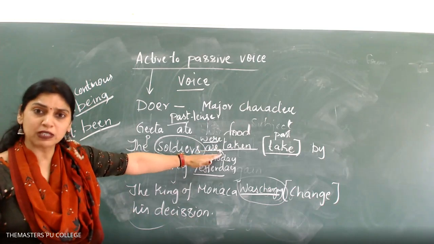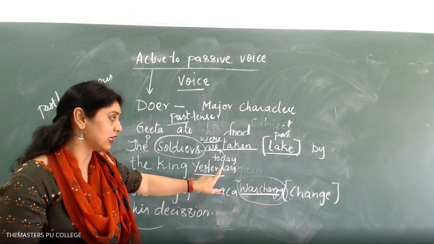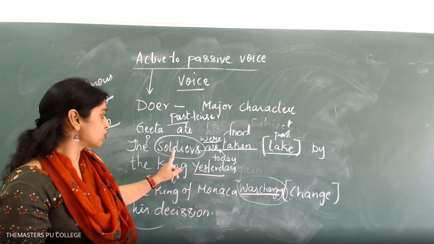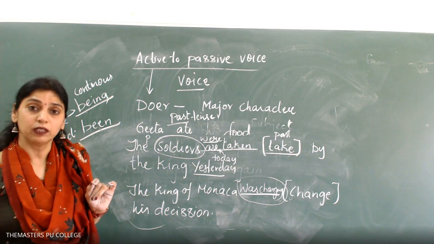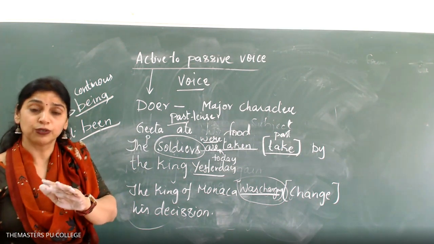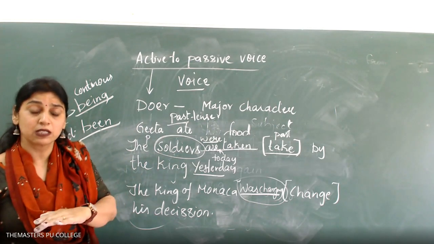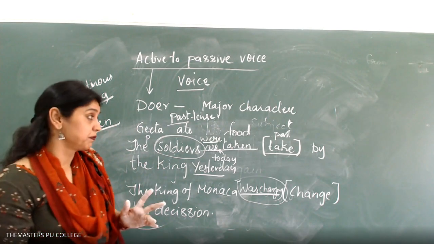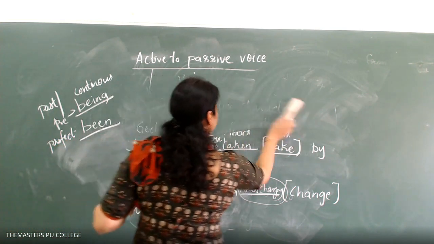This has to be written. It is for 4 marks or 3 marks, you can check the question paper. The soldiers are taken if it is a present form. The soldiers were taken if it is a past. Remember, is, am, are change to was and were, present changes to past. Okay, I will give some more examples. Don't worry, there are so many thousands.